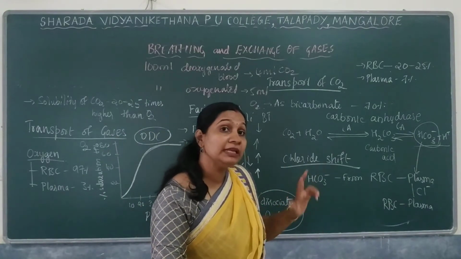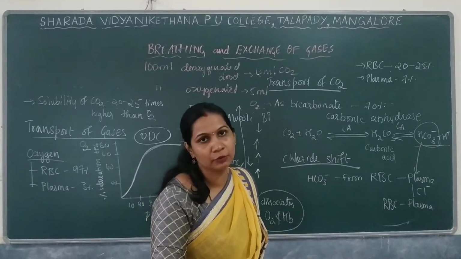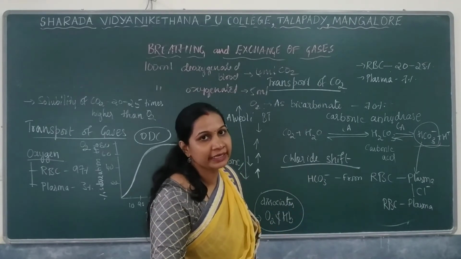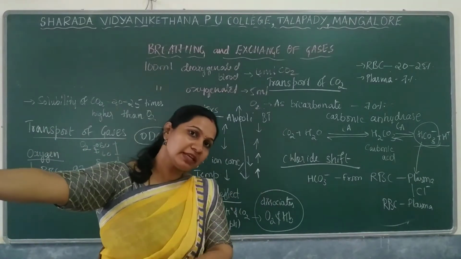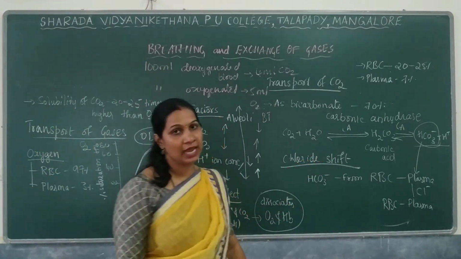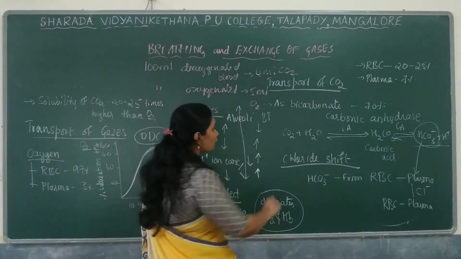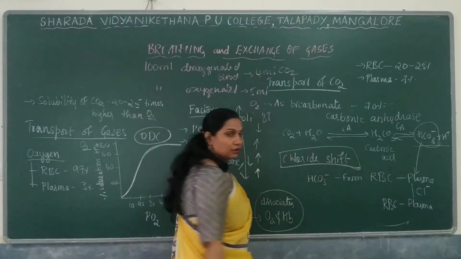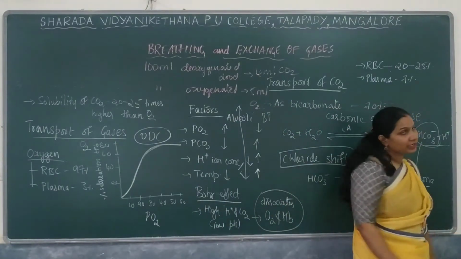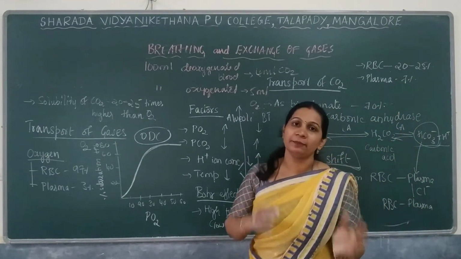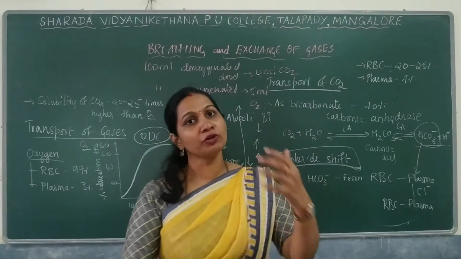This is mainly meant for the maintenance of equilibrium. Equilibrium has to be maintained. So when HCO3 minus moves to the plasma, Cl minus from the plasma enters into the RBC. This is known as the chloride shift.